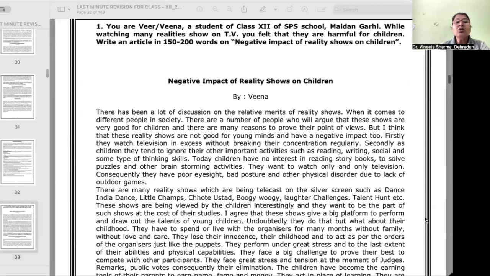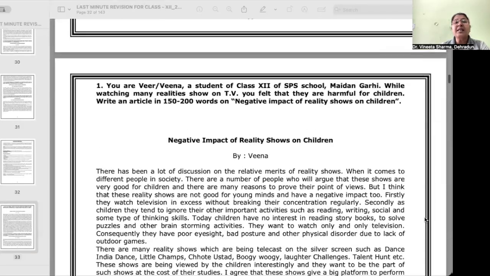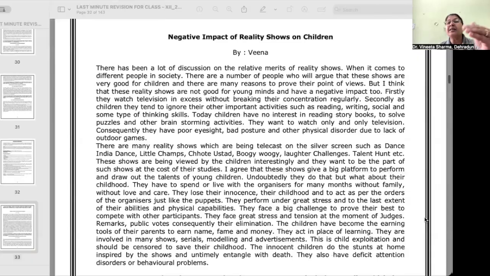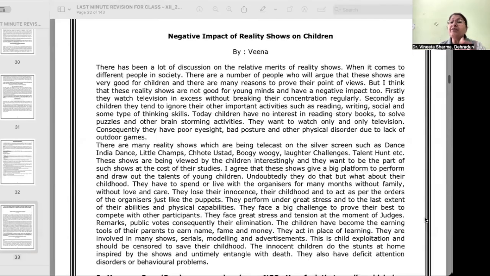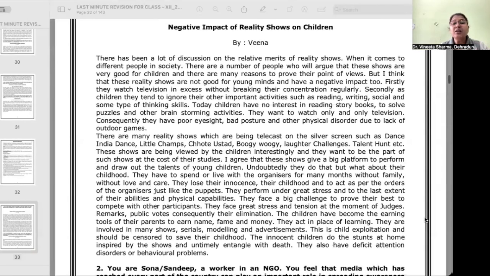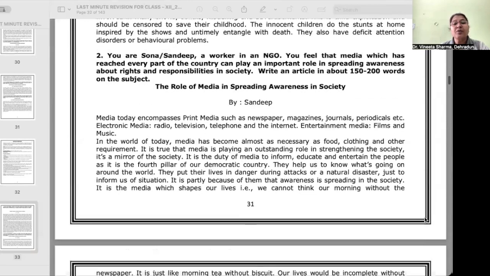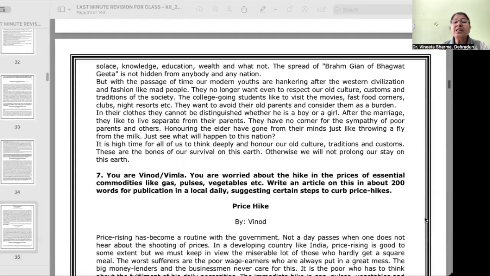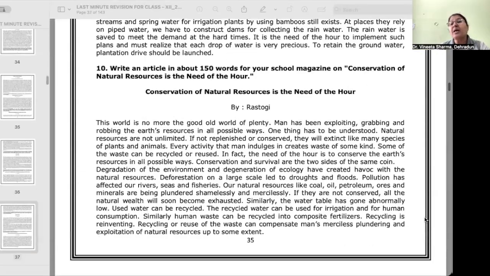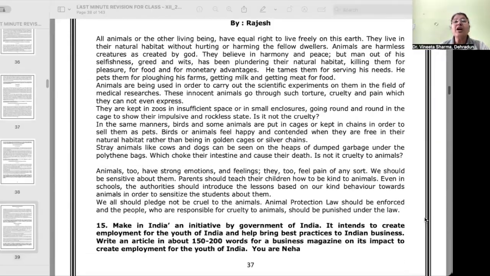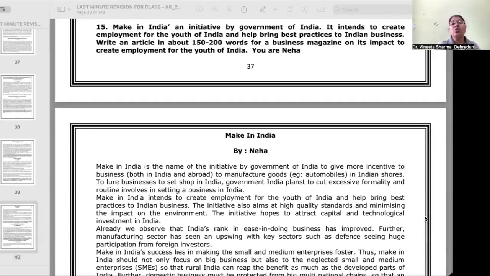Okay. So here is an example of an article. As you can see, the format, first of all, is the heading, the title, and then byline, means by Veena, the person who has written. The name will definitely be given in the question, and you are supposed to write the same name. And then you have to talk about the topic. Okay? So this is how an article is supposed to be written. Please be very thorough with the formats. I am repeating myself. Please be very thorough with the formats. You have marks for formats in all the compositions.